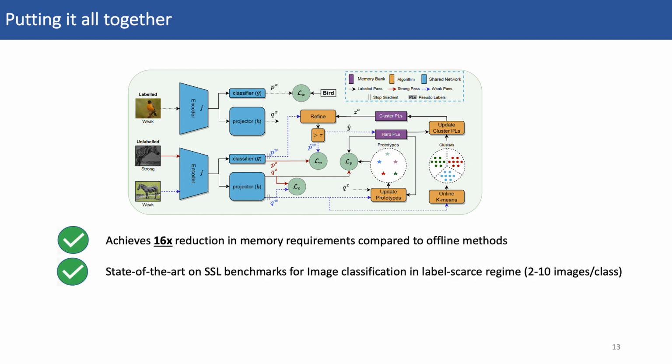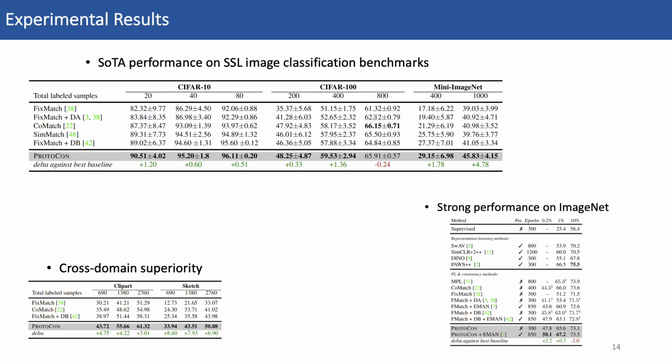ProtoCon achieves a 16x reduction in memory requirement and sets state-of-the-art in semi-supervised image classification in the label-scarce regime, which we define as 2 to 10 images per class. We evaluate ProtoCon across different SSL benchmarks and in different visual domains such as clip art and sketch. All our experiments focus on the scarce regime, where we have access to less than or equal to 10 labeled images per class. In all settings, ProtoCon achieves state-of-the-art or near state-of-the-art performance.